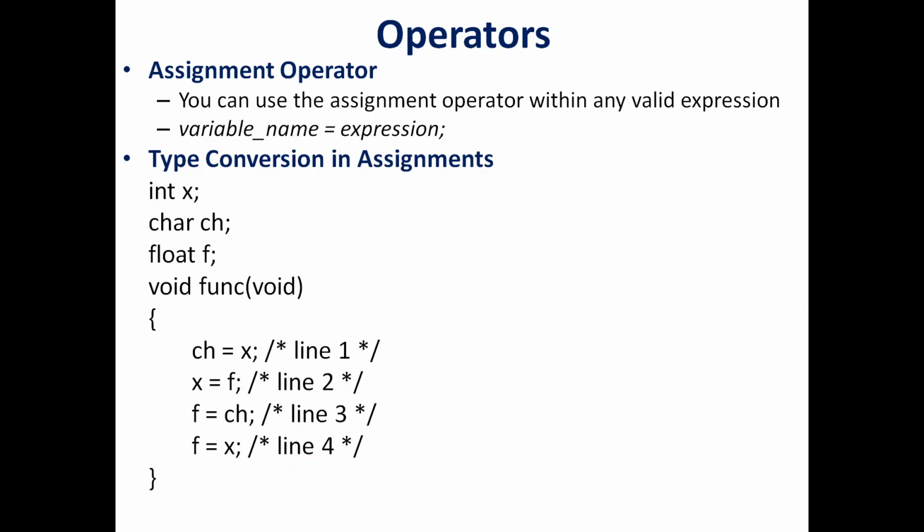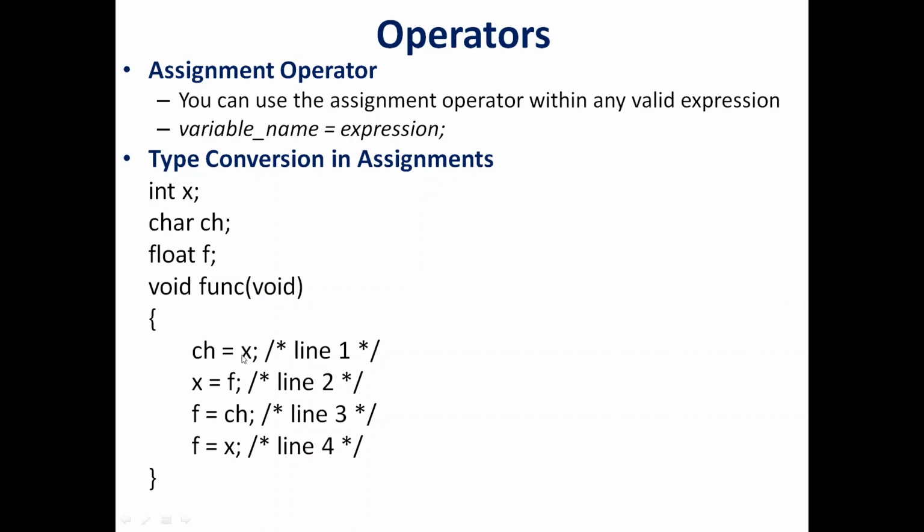And one more point I need to tell you is that normally type conversion takes place based on priority or precedence. Like whenever there is an int with a float, the int is always converted to float. But that is not true in an assignment operator, because whatever is in the right-hand side has to be mandatorily converted into the type of the left side. So here it won't look at any priority or precedence. It will blindly convert the right data type into the data type of the left. So you just have to remember that carefully.